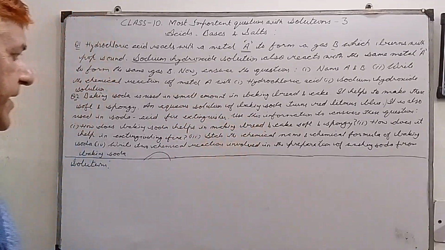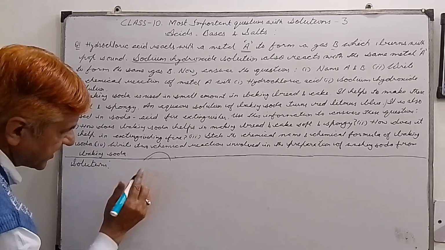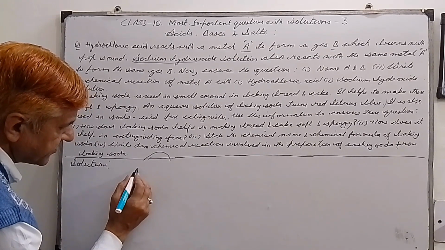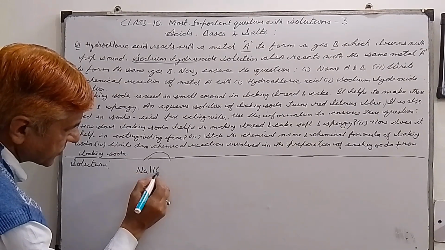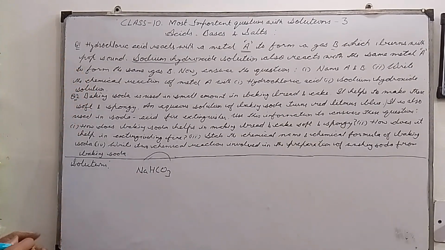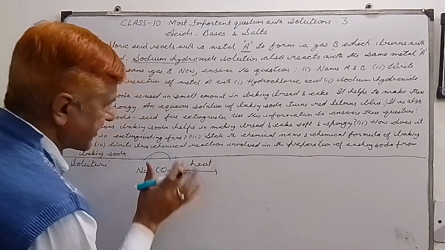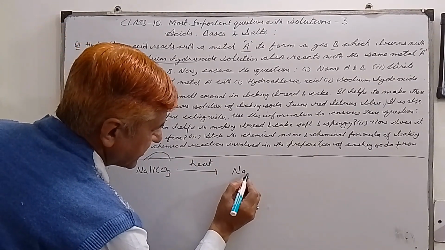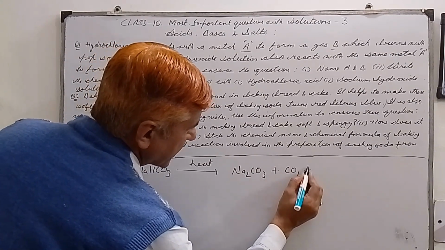Which reaction takes place? Let's write that baking soda is always NaHCO3. This is also called sodium hydrogen carbonate. Please remember this. When we heat it, it decomposes into sodium carbonate plus CO2 plus water.